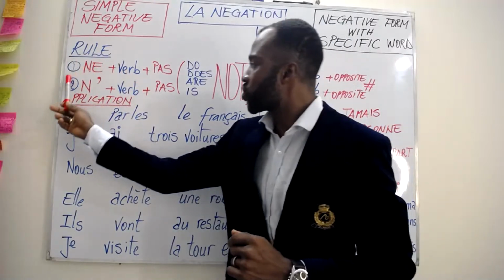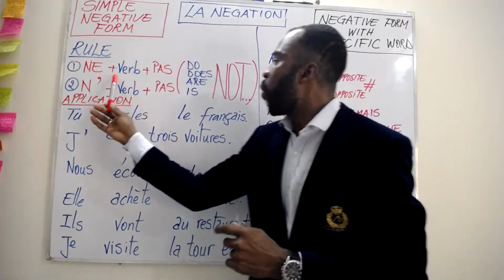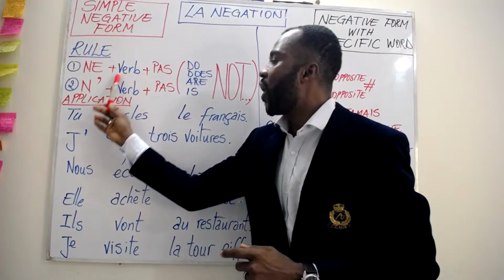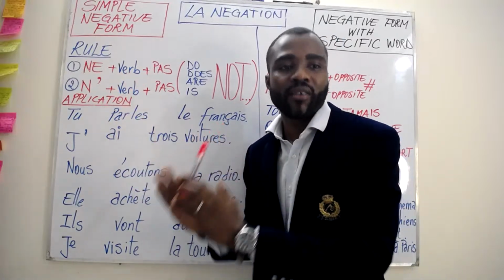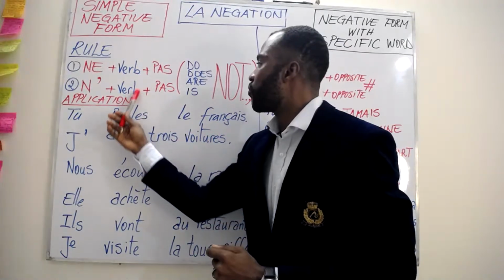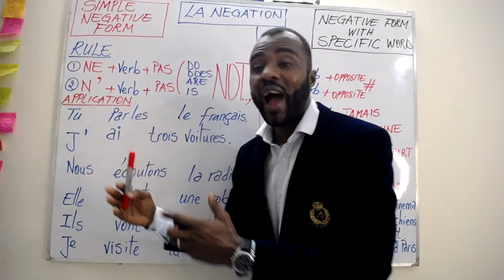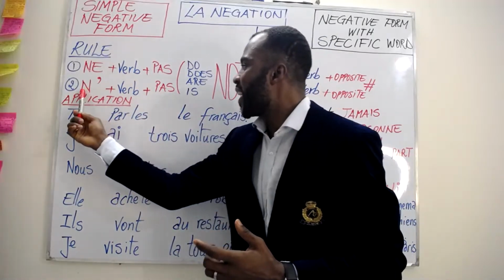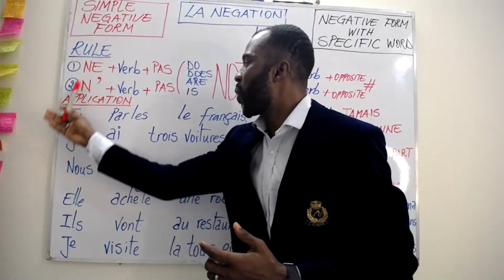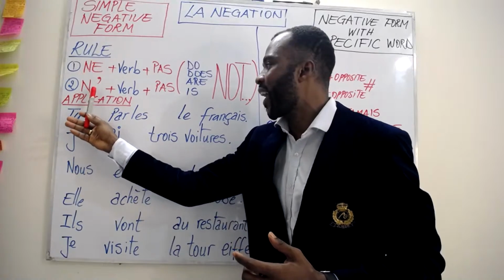So this rule is used like the first one, but when the verb is going to start with a vowel. So if our verb in the positive sentence starts with a vowel, then we use this n'.